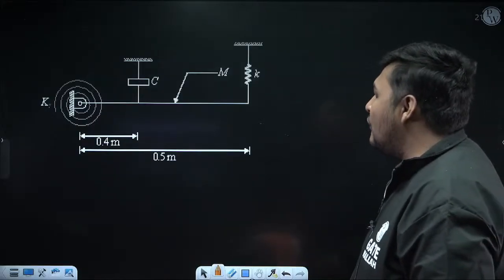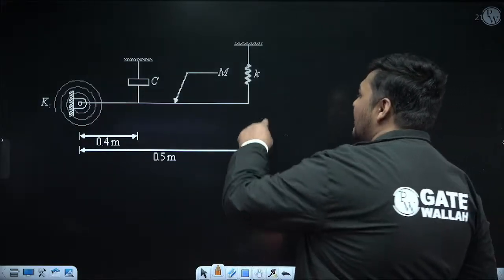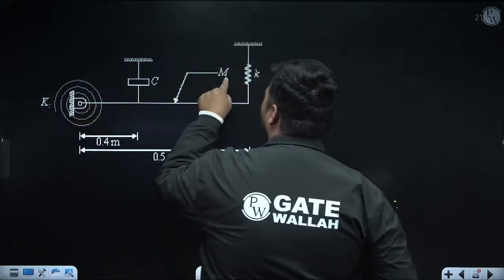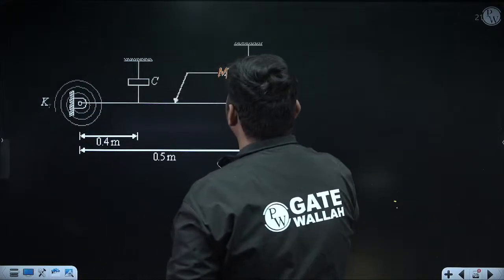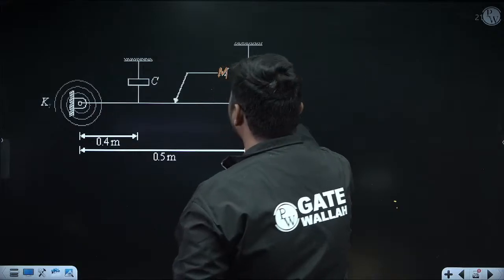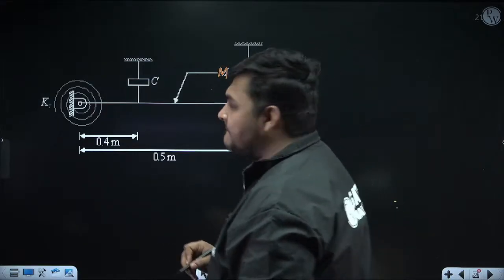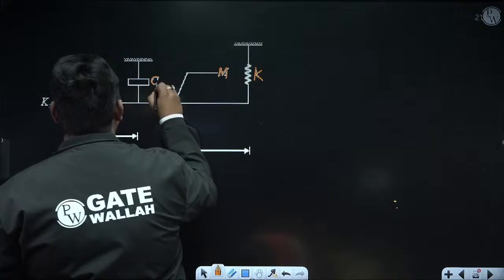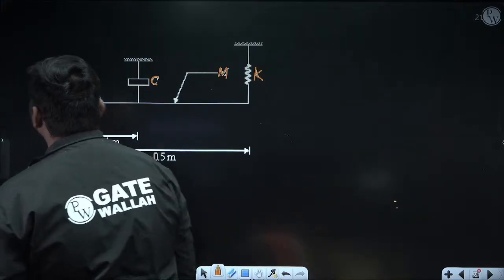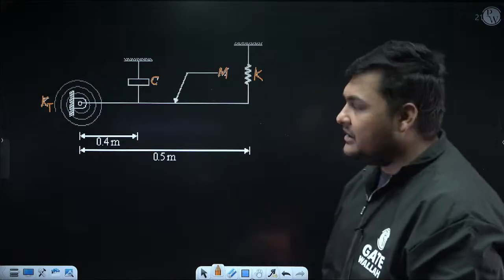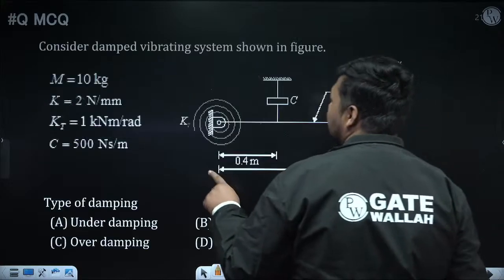So for the body whose inertia is given, right now the mass of this rod is given. The mass of this rod is capital M. It is not clearly visible, I am writing. Mass of this rod is capital M. Here this linear spring is attached, whose stiffness is K. Here this damper is attached, whose damping coefficient is C. And here this torsional spring is attached, whose torsional stiffness is KT. And the values are given.